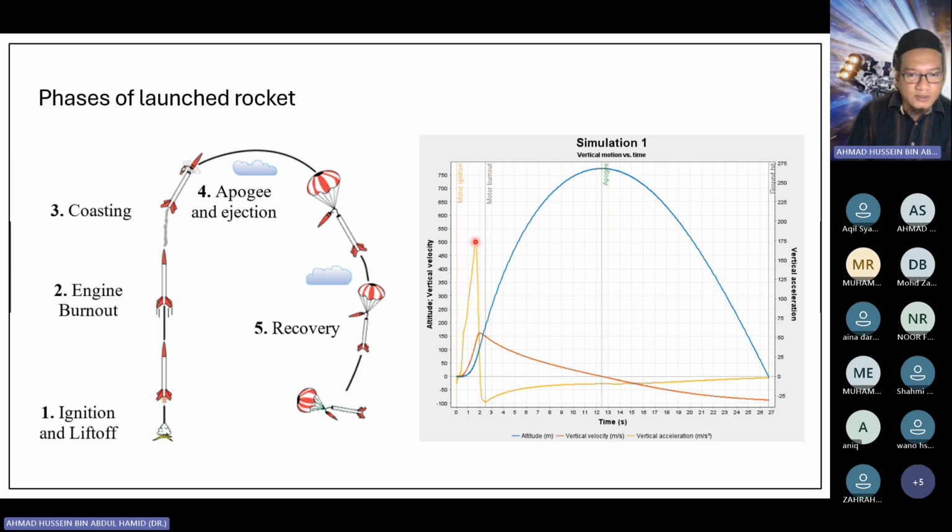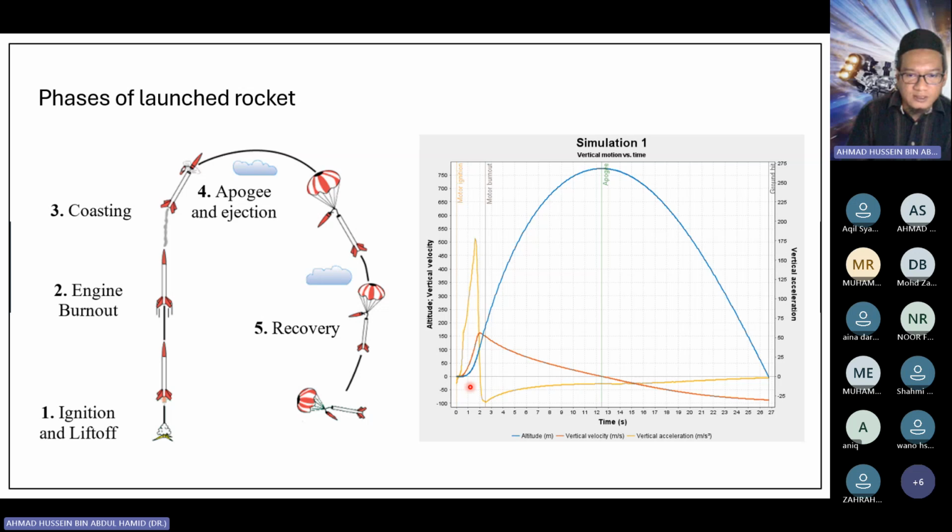The thrust produced will reduce. At this point, the thrust produced is less than the weight of the rocket, so the rocket will experience deceleration, until all the propellant has been burned out. So you have a negative acceleration, a deceleration.